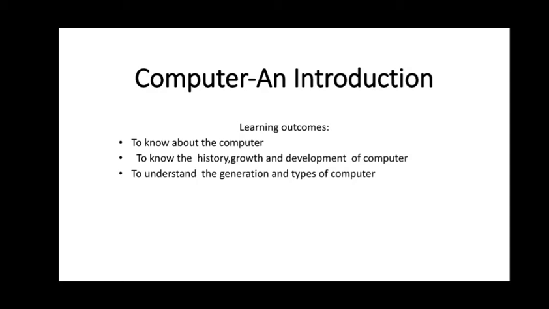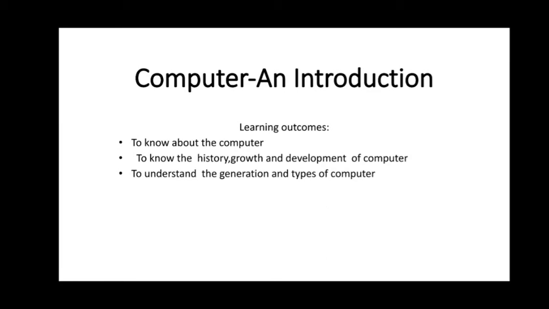So they are known as electronic machines. Even fridge, washing machine, and mixie grinder, everything runs with the help of electricity. And so computers also run with the help of electricity, so they are known as electronic machines.